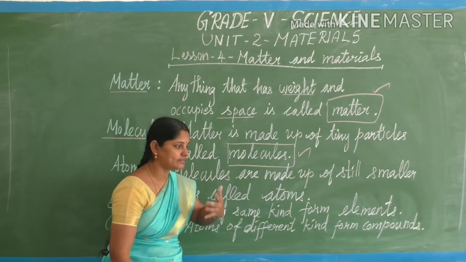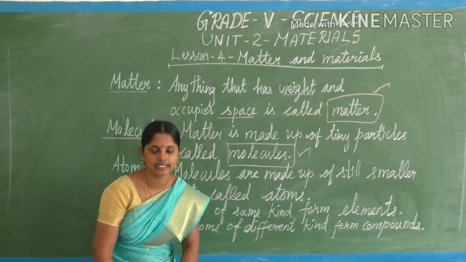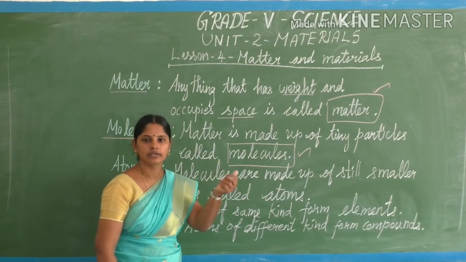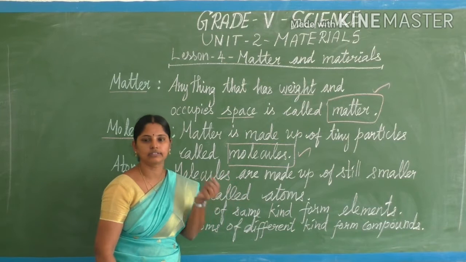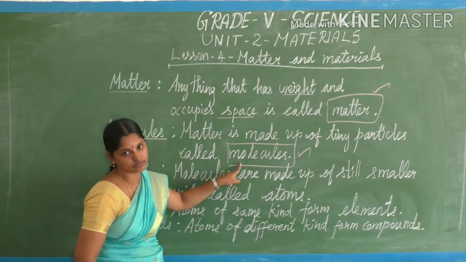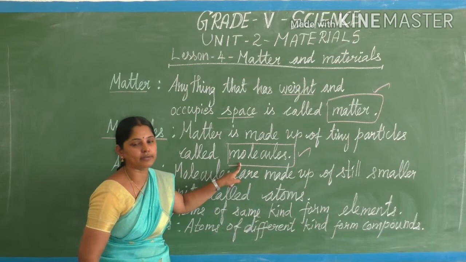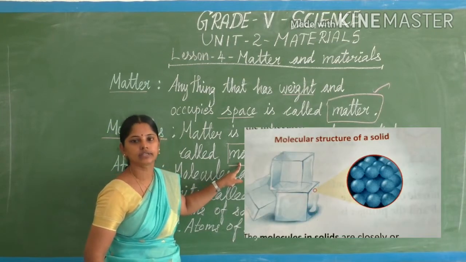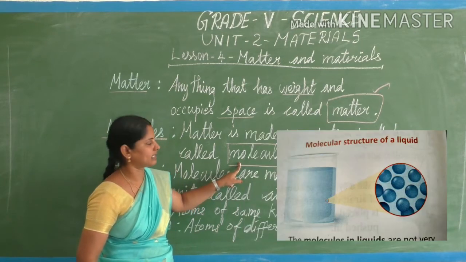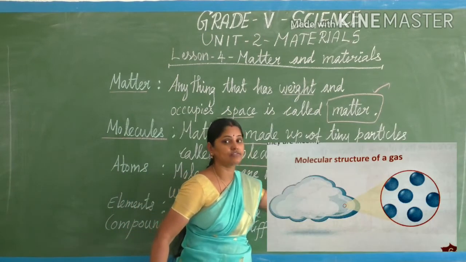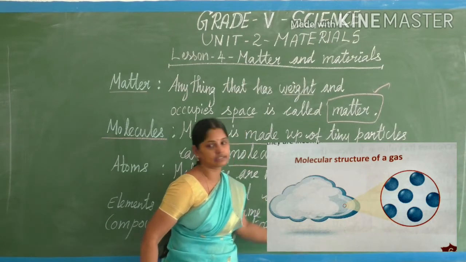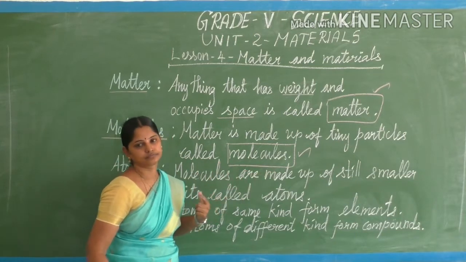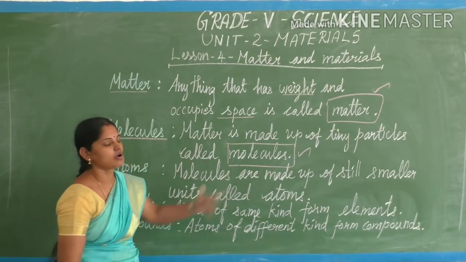Like this, you can see anything. This desk is made up of wood, isn't it? If we crush it into smaller particles, those we call molecules. Any solid matter, liquid matter or gaseous matter is made up of very small, tiny particles named molecules. So matter is made up of molecules.